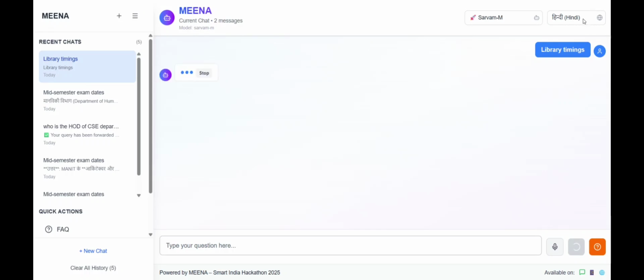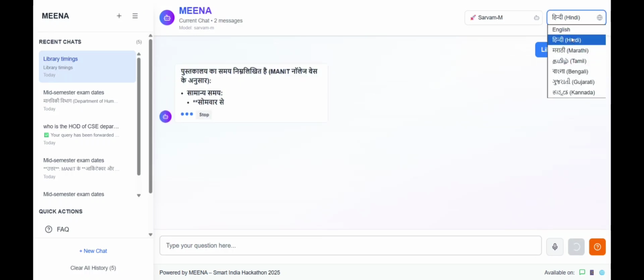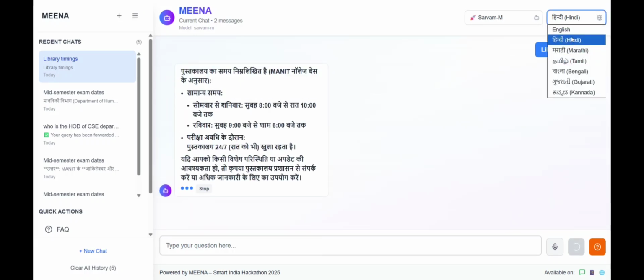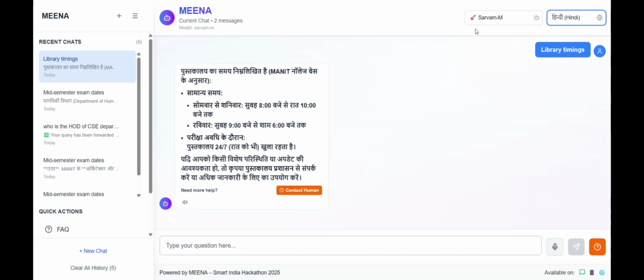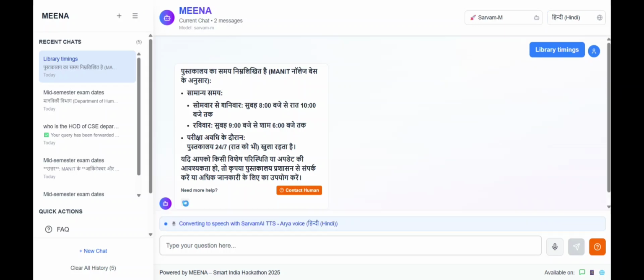You can observe that the language right now is set to Hindi and hence the output is in Hindi. We are using Sarvam M, a state of the art multilingual model from Sarvam AI. This button you see right here will enable the text to speech feature that also uses the Sarvam model which